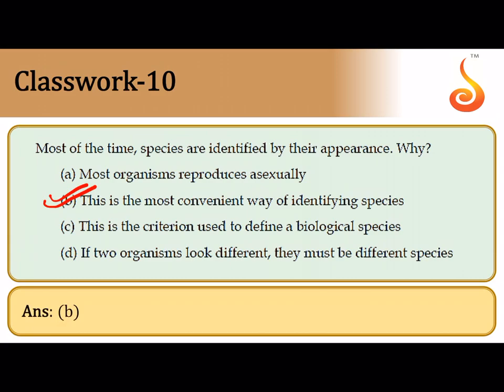So it is not entirely correct to consider only the appearance or the morphological features. Along with morphological features, nowadays they're looking into evolutionary history and genetic relatedness in order to map the species family tree. Okay, so here of course it is most of the times identified by appearance because it is the most convenient way in order to identify species.